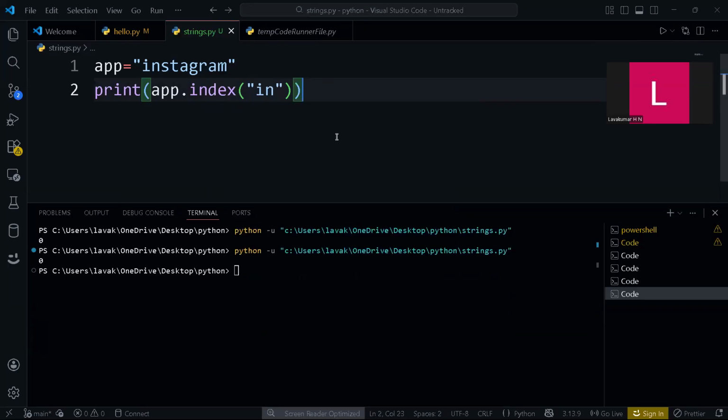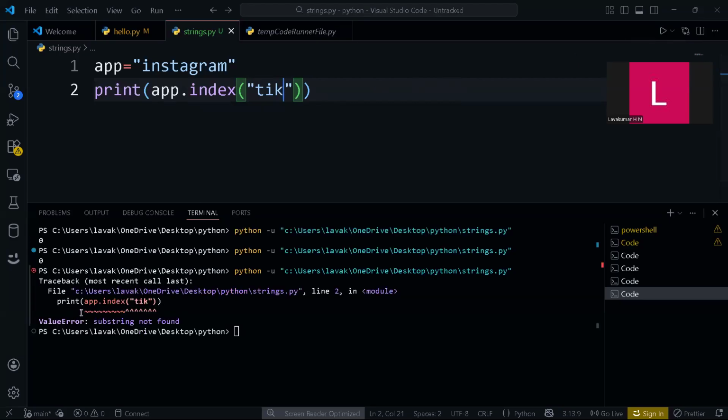But the difference between these two is this: suppose in Instagram I try to search TikTok, a substring that is not there. It will throw you an error. That error will be, see, ValueError: substring not found. Like this, it will throw you an error.